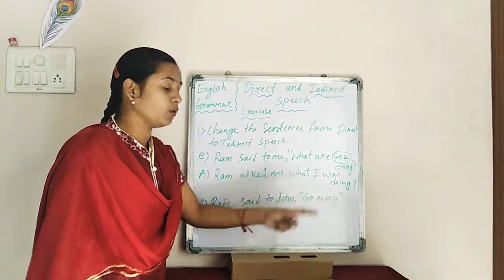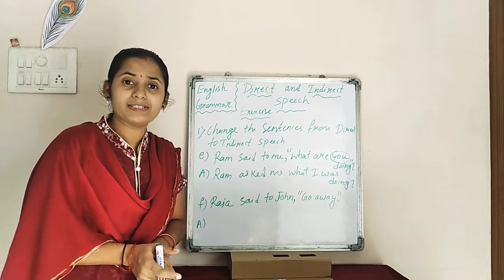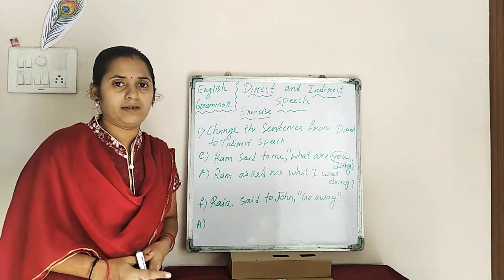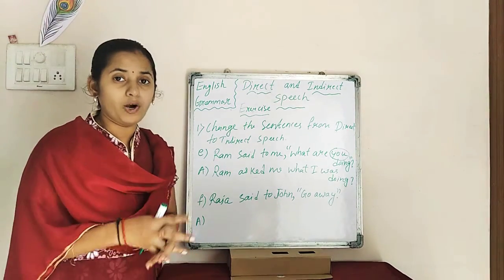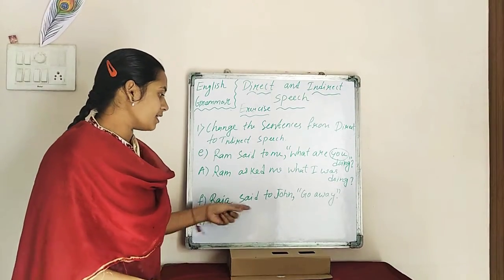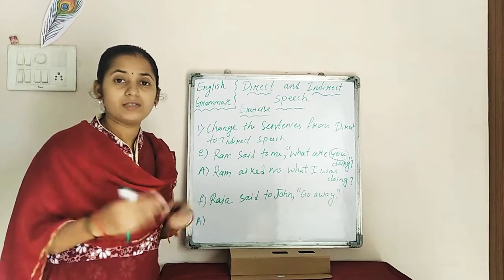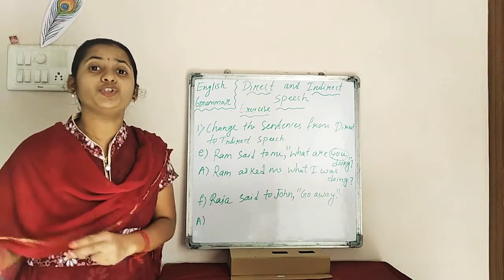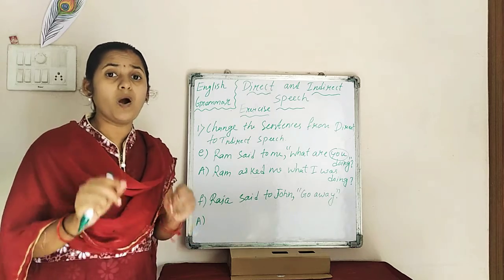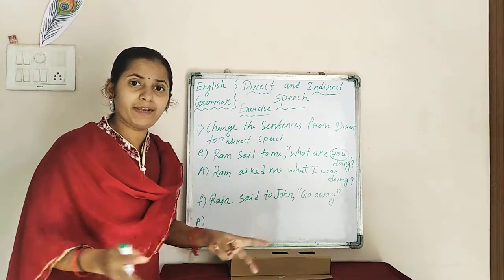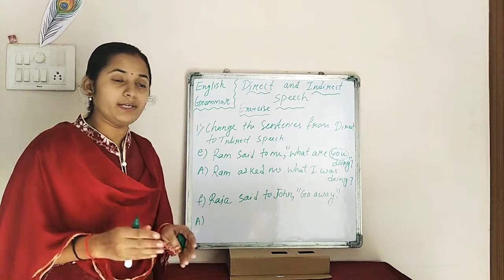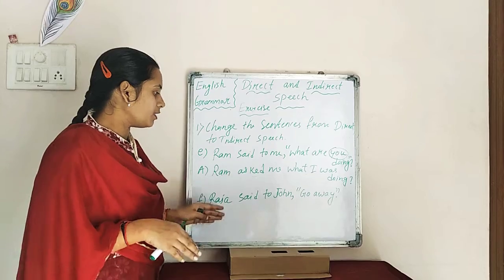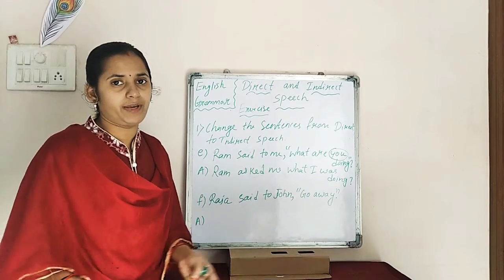Raja said to John, go away. Now we have discussed about the sentence. We have discussed about the question. If order is there, right? If order is there, like Raja said to John, go away. This is the order. So here we can write Raja ordered John. Here you can write order. No need to write to again. Okay. Raja ordered John to go away.